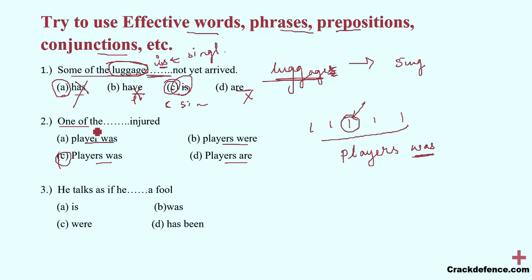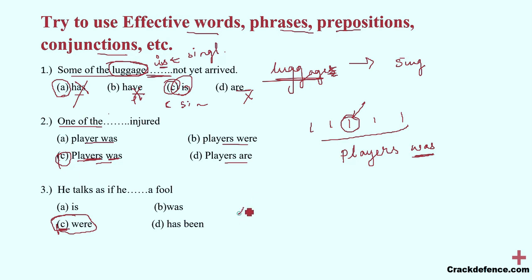Whenever the phrase "one of the" is mentioned, the subject will be plural and the verb will be singular. That is, subject is plural, verb is singular. Number three, "he talks as if he were a fool." This is again a phrase. Like I said with "the President of India," we cannot manipulate this phrase.